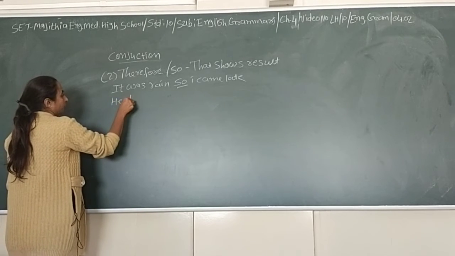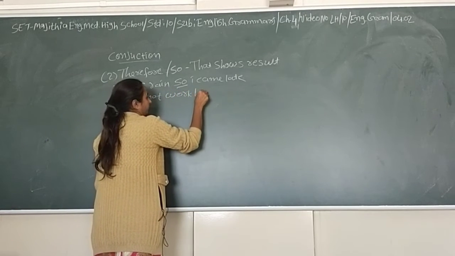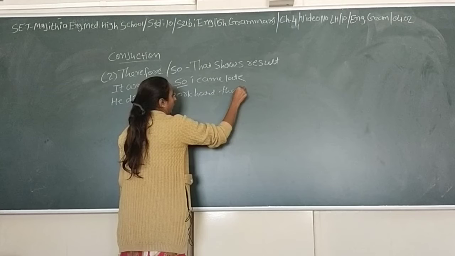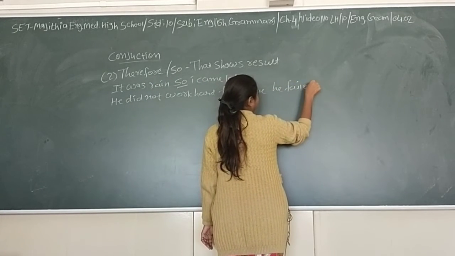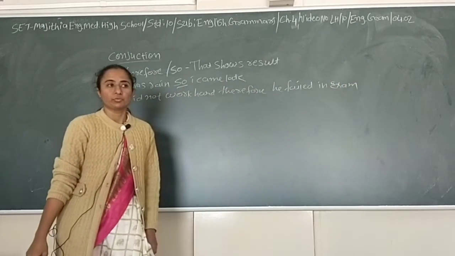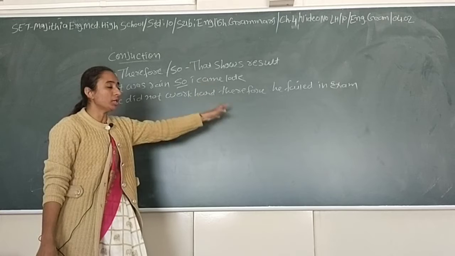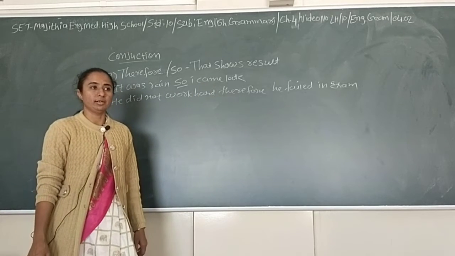He did not work hard. Therefore, he failed in the exam. He didn't work hard and it was the reason to fail in the exam. It was the result.